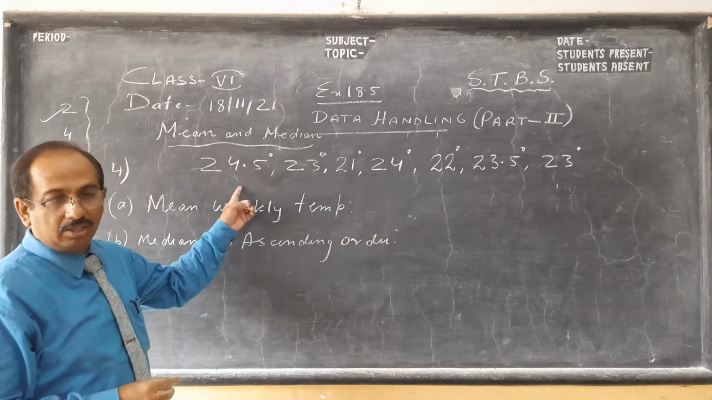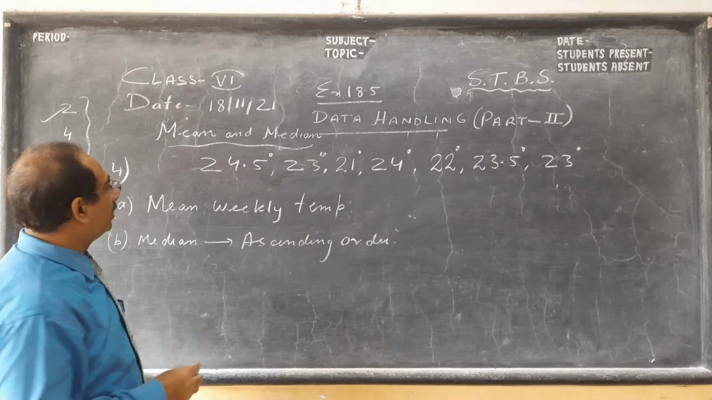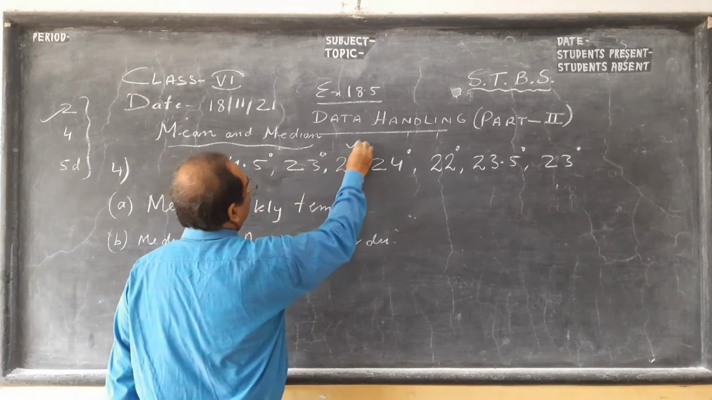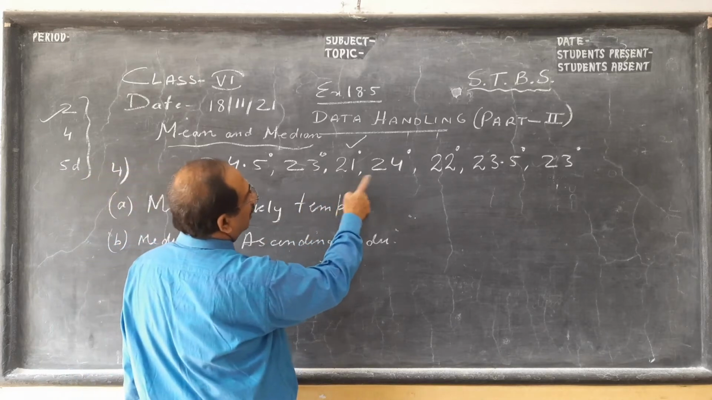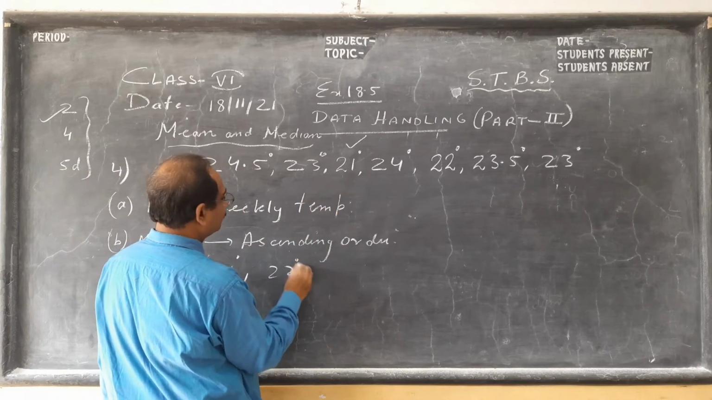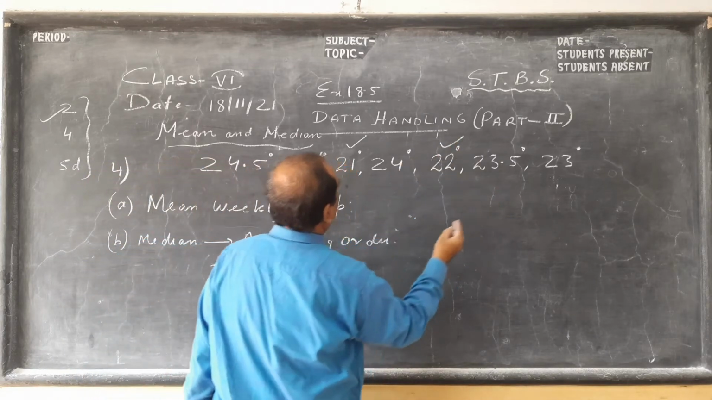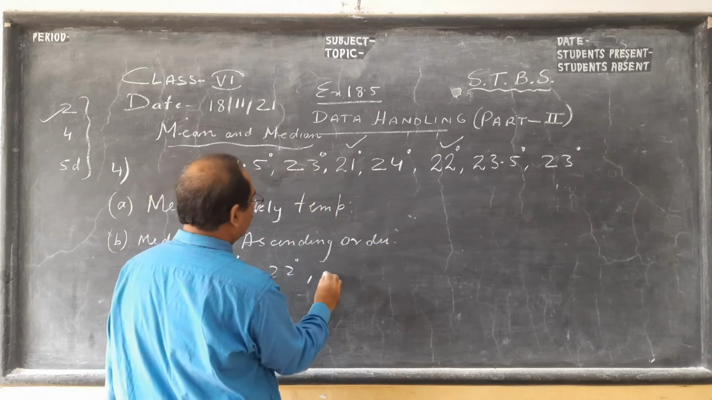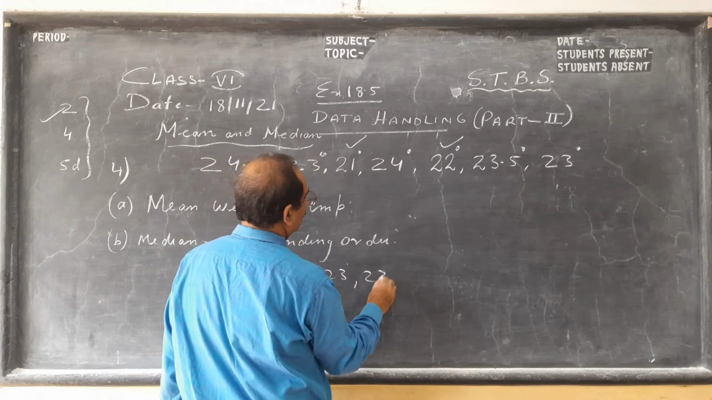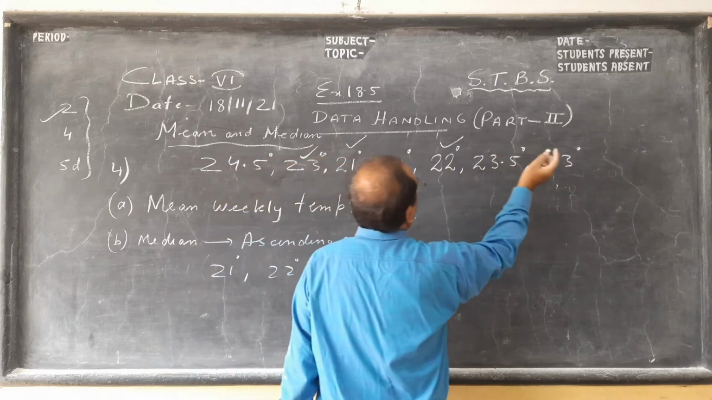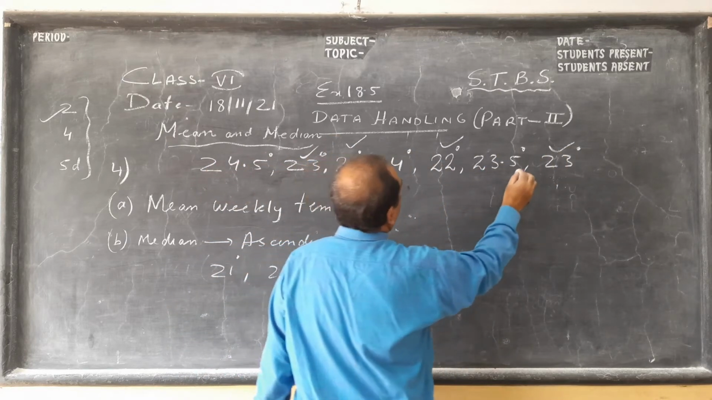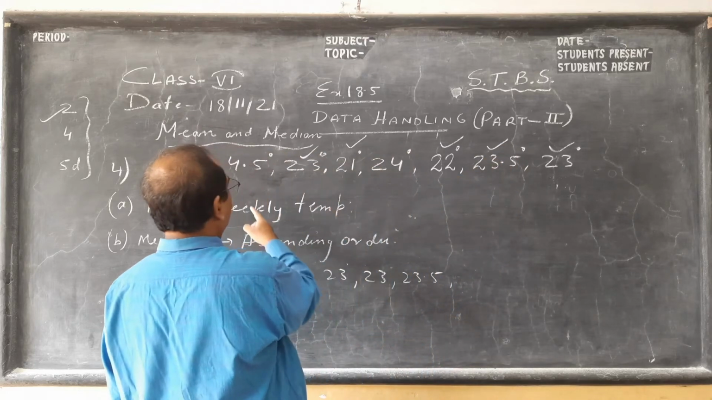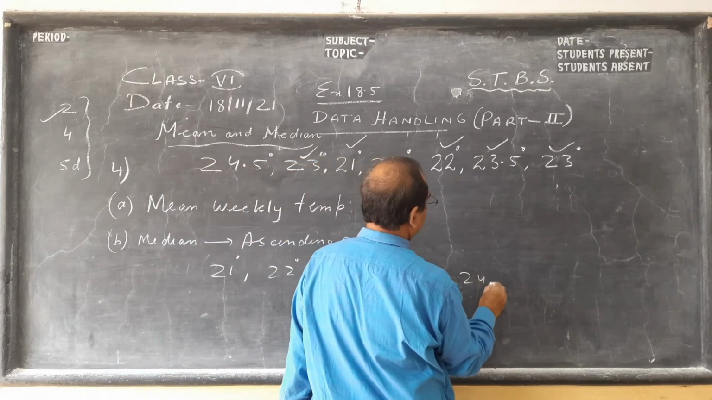So here we have an odd number, it will be very easy. Which one is in the middle? So I start with the smallest, least 21 degree. Then I have 22 degree. Then I have 23 degree, 23 degree. Okay. Then 23.5. Then I have 24, 24.5.